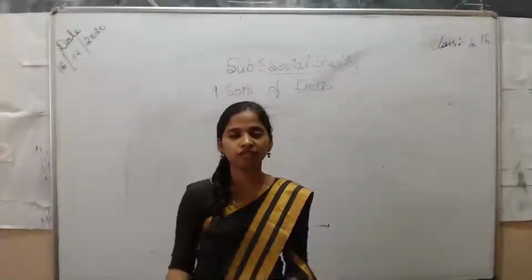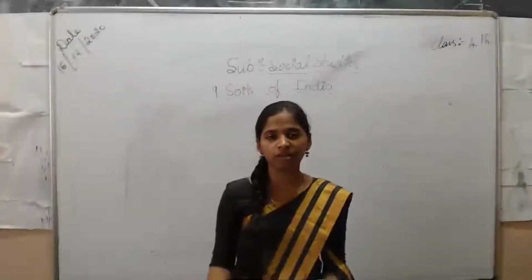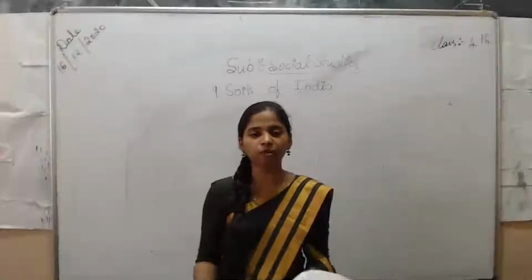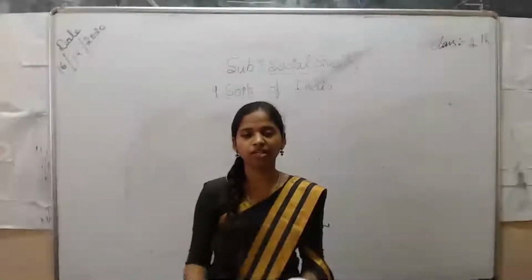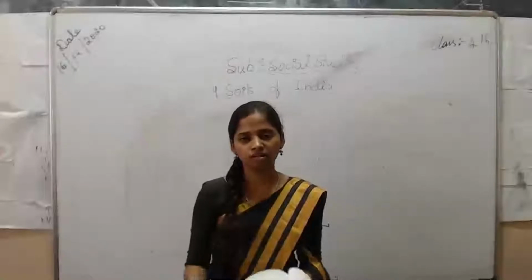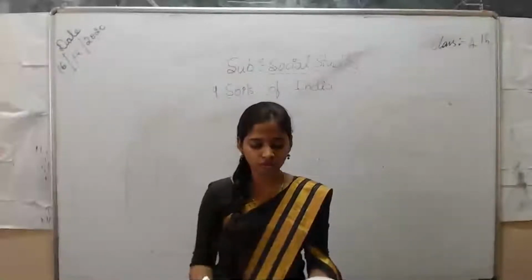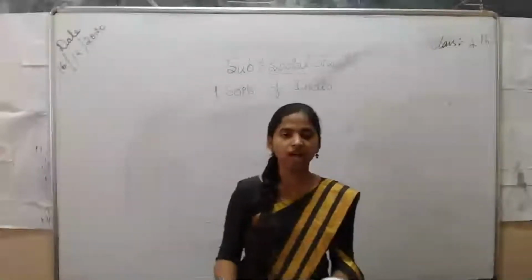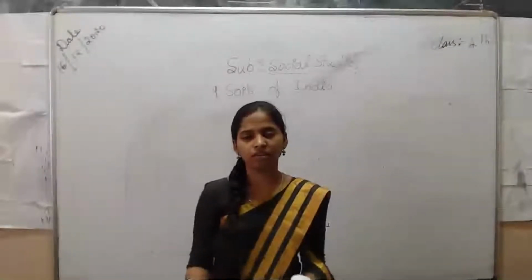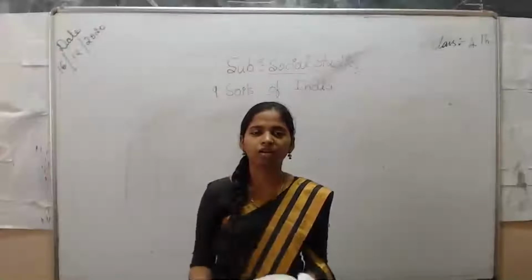Today I am handling your 4th standard social studies and your 9th chapter, that is Soils of India. In the previous session we have already learned what you mean by soil. Soil is nothing but the uppermost layer of the earth. The earth is surrounded by so many layers. The uppermost layer is called soil, and the topmost soil is usually dark in color, which will be helpful in growing various types of crops.